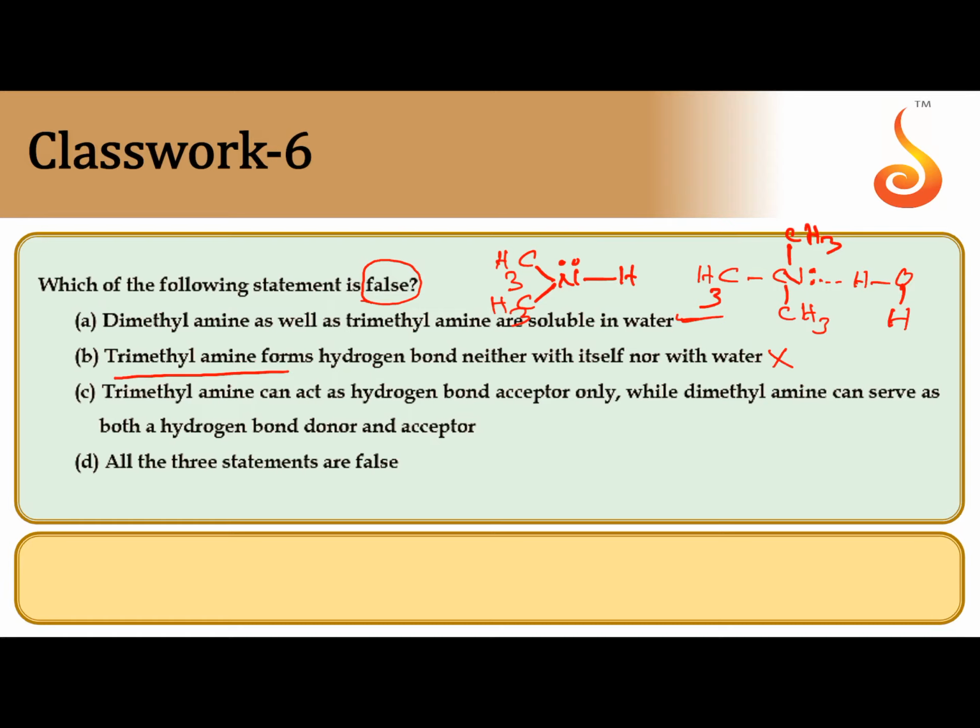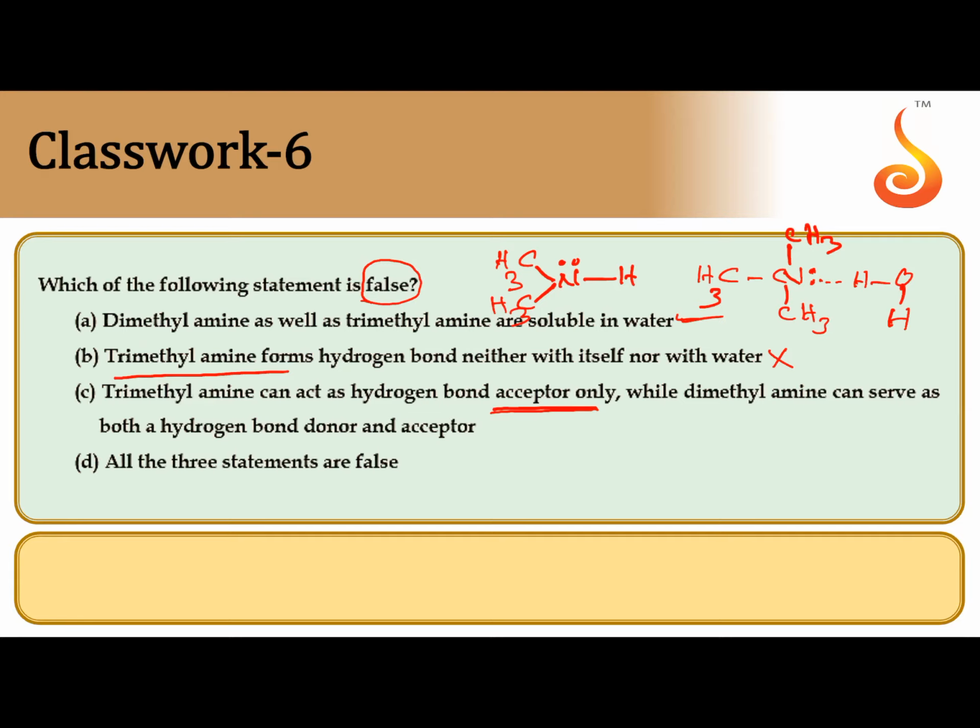Next, trimethylamine can act as hydrogen bond acceptor only, while dimethylamine can serve as both a hydrogen bond donor and acceptor. Trimethylamine can act as hydrogen bond acceptor only because it does not have hydrogen, so it cannot form hydrogen bond through hydrogen.